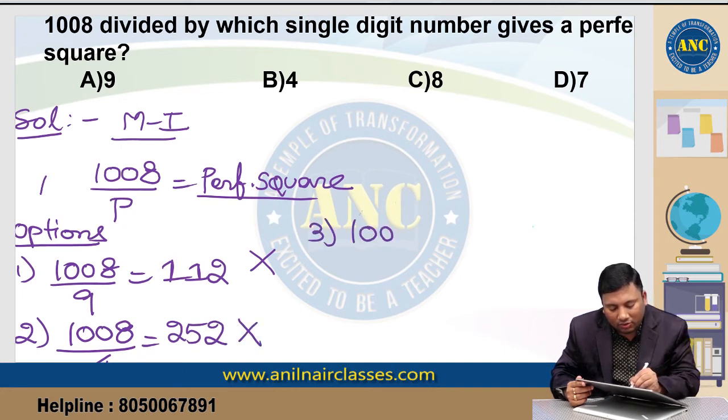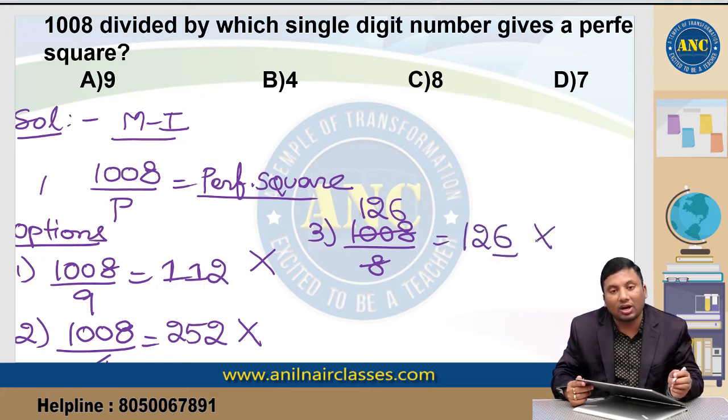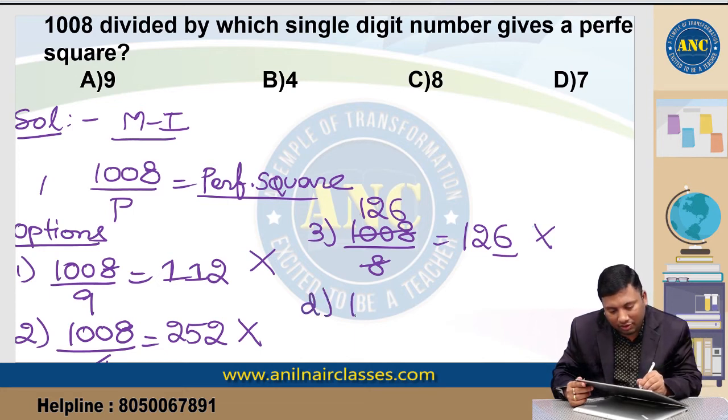Third one, 1008 divided by 8. 8 12s are 96, 48, 8 6s are 48. So it is nothing but 126, which is not a perfect square. Why? Because 11 square is 121, 12 square is 144.